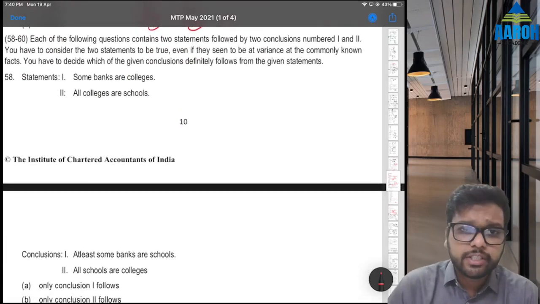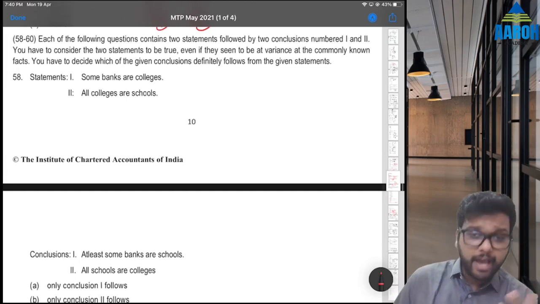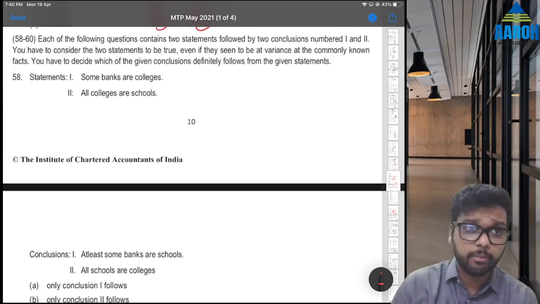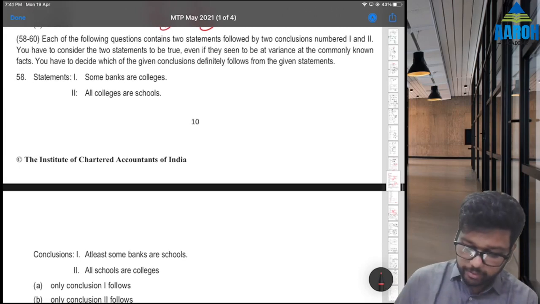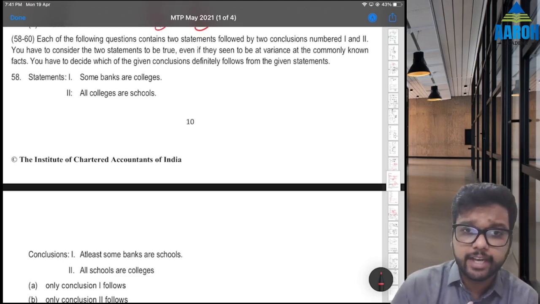So last, syllogism. For syllogism, remember the rules which we have taken in our batch. Okay, if you want a specific batch or lecture for syllogism, let me know in comments, because this is where many students face problems. There is a very good method of solving this using Venn diagrams.